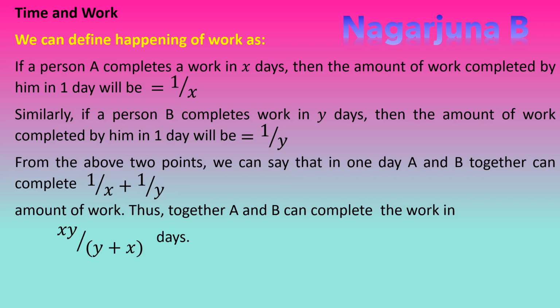Or else, we can write Y plus X divided by XY as 1 divided by XY by Y plus X, so XY comes to the numerator, and therefore it will be XY divided by Y plus X. Instead of doing all that, just interchange the numerator and denominator of the sum of A and B's one day work. The value you get for one day's work, when you interchange the numerator and denominator, will be the number of days required together for A and B to complete the work.